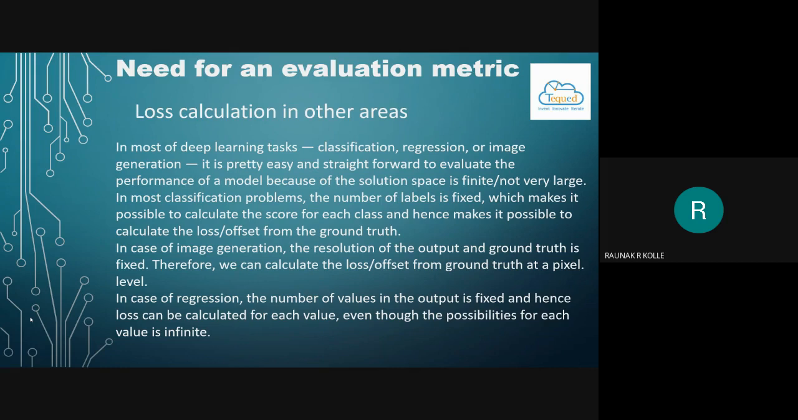In case of image generation, the resolution of the output and the ground truth is fixed. Therefore, we can calculate the loss or offset from the ground truth at a pixel level. In case of regression, the number of values in the output is fixed and hence loss can be calculated for each value, even though the possibilities for each value is infinite.